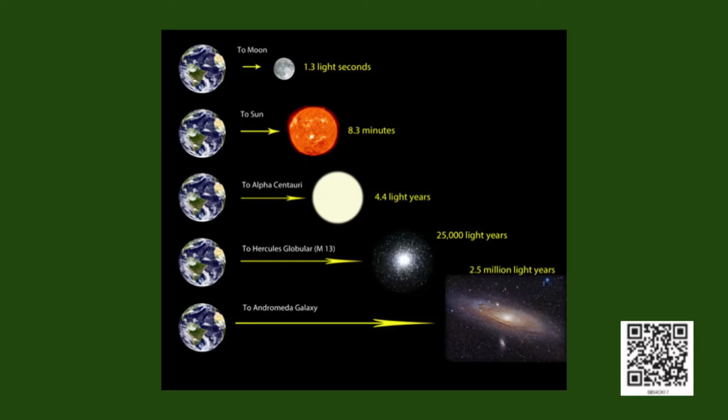So, what do these large distances mean? These large distances mean that when we observe the sun, we are looking at what happened on the sun 8 minutes ago. When we are observing the stars, we are looking at what happened on the stars a few years ago or decades ago, in some cases many centuries or millennia ago.